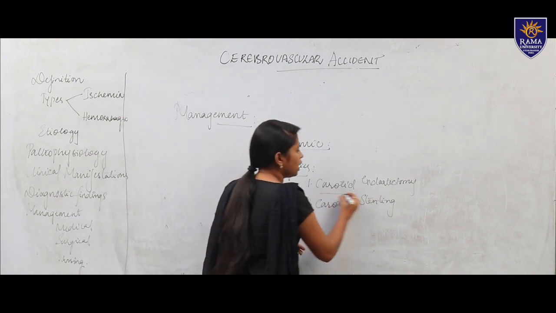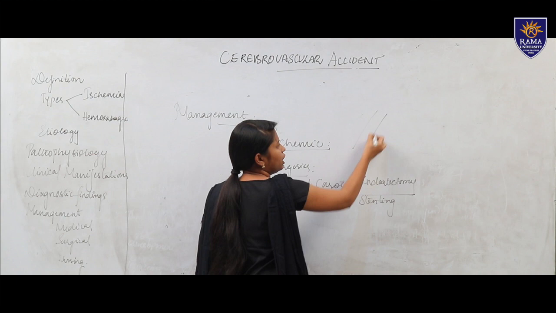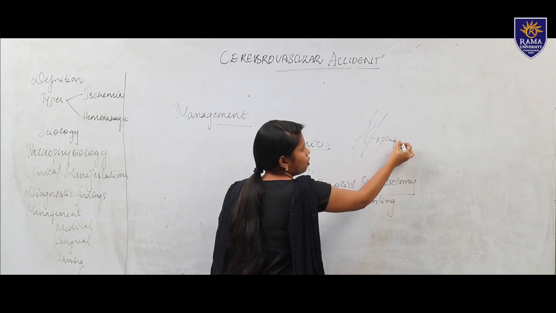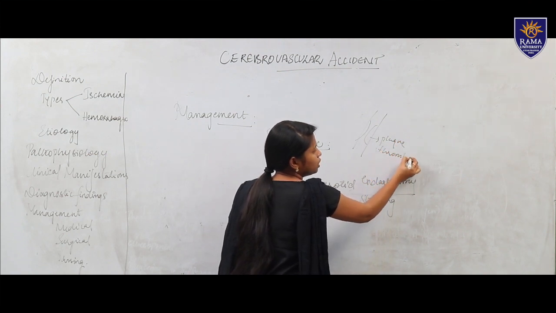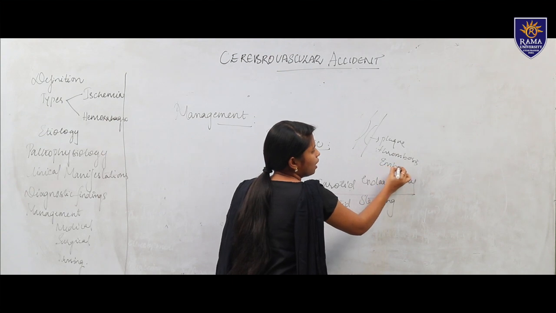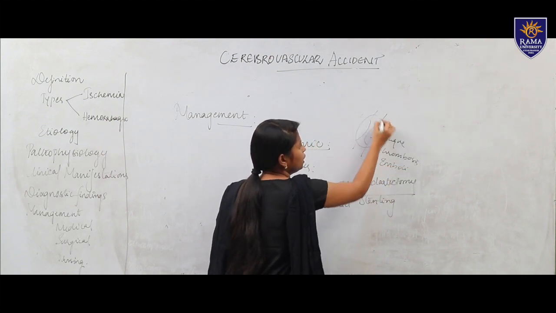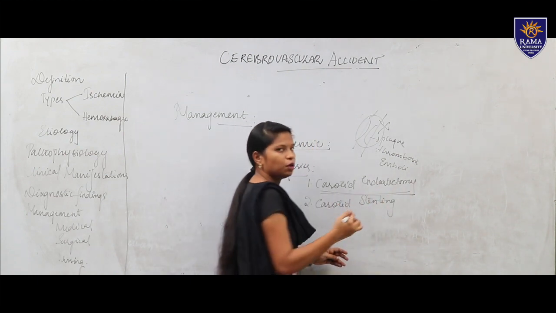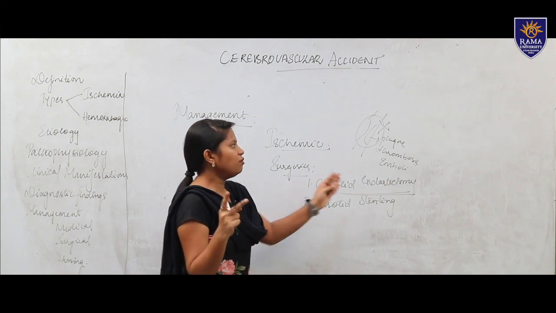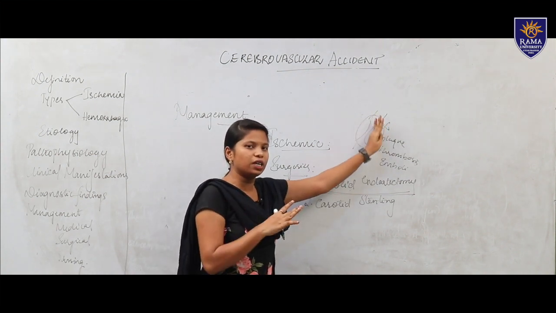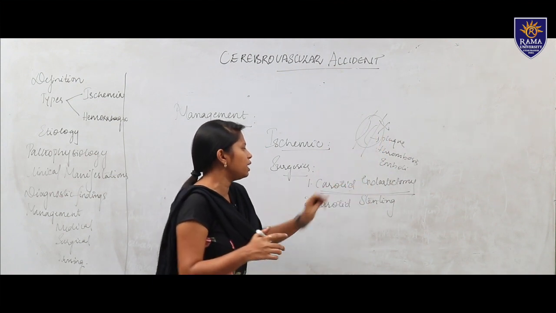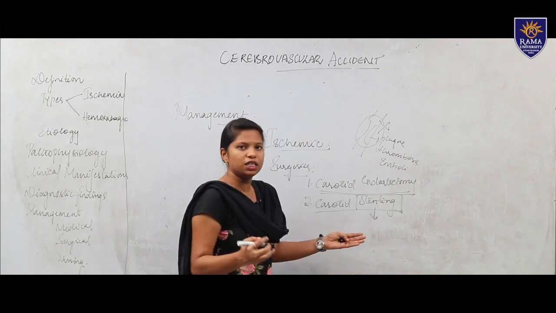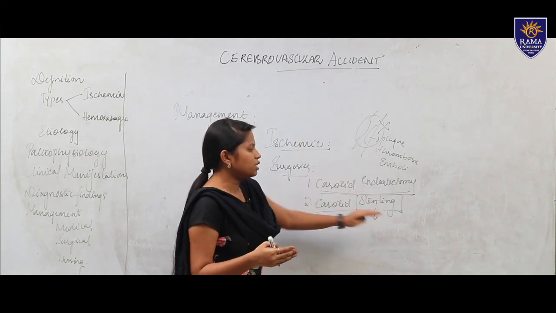Carotid endarterectomy, as I told, is for when the major carotid artery is getting blocked with plaque, thrombosis, or emboli. We open the major carotid artery and remove that particular object which is obstructing the artery, like removing the plaque. We call this a carotid endarterectomy. Then carotid stenting: a stent, a metal mesh, is placed in order to reduce the clot. We call this carotid stenting.